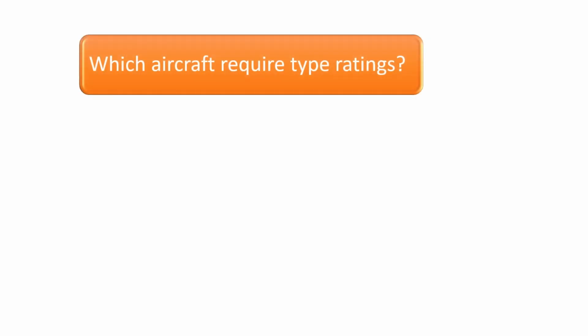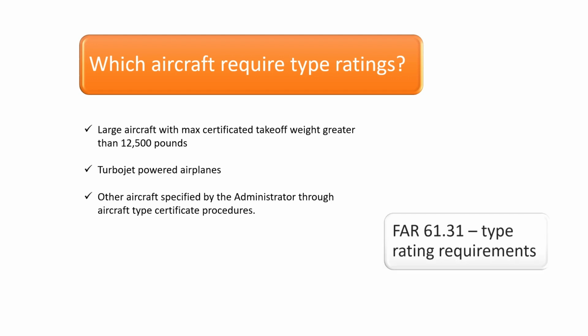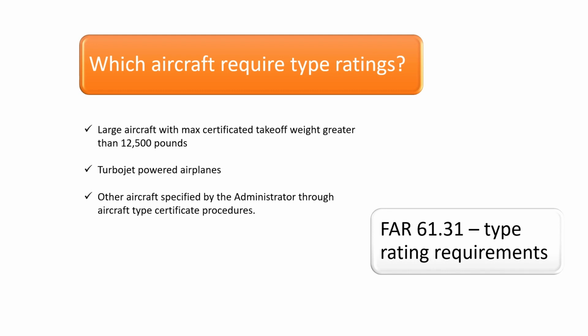Which aircraft require type ratings? Aircraft requiring type ratings include large aircraft, which the regulations define as an aircraft with a certificated max takeoff weight greater than 12,500 pounds, turbojet-powered airplanes, along with other aircraft specified by the administrator through aircraft type certificate procedures. Review FAR Part 61.31 for further study on type rating requirements.